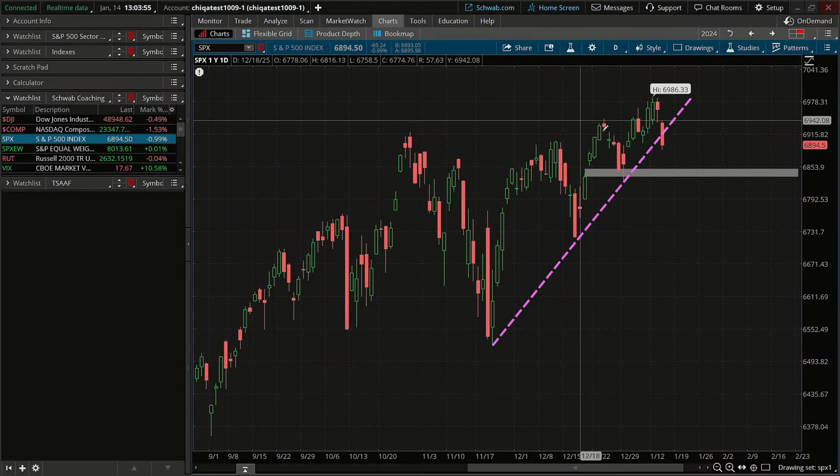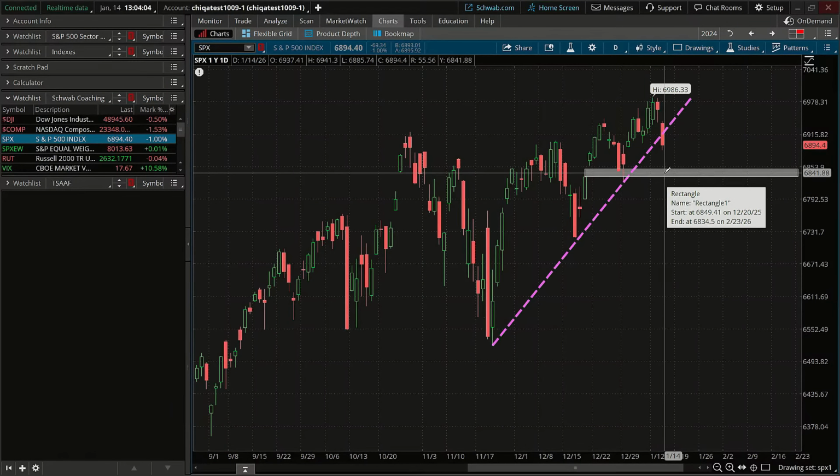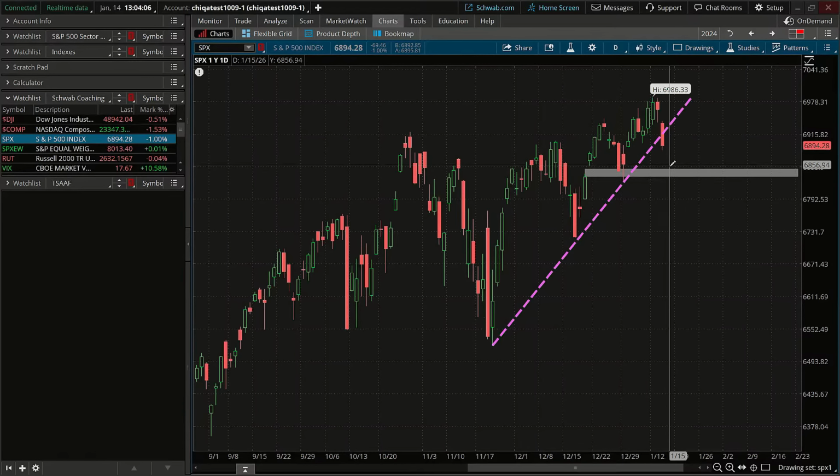But remember, the trend is still intact, so we still have higher highs making a higher low. Even if we were to pull back to this horizontal support, that's still not making a lower low, so our uptrend in that case would still be intact there.